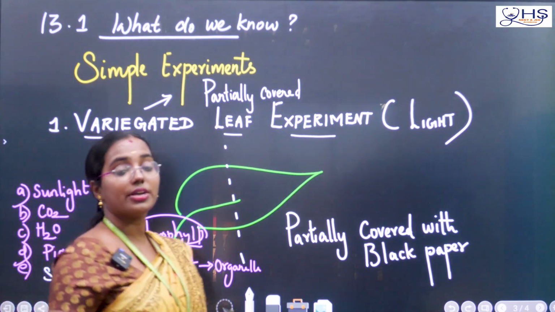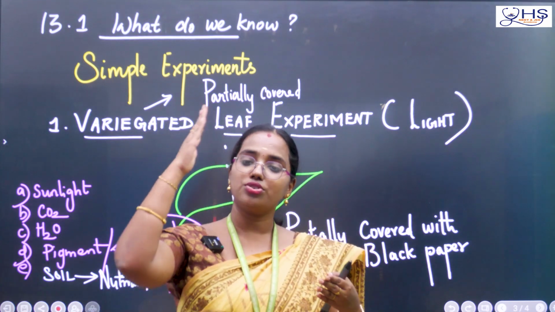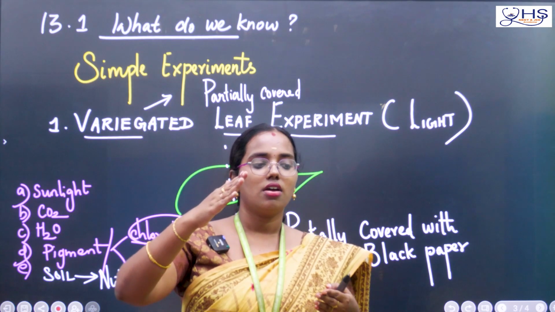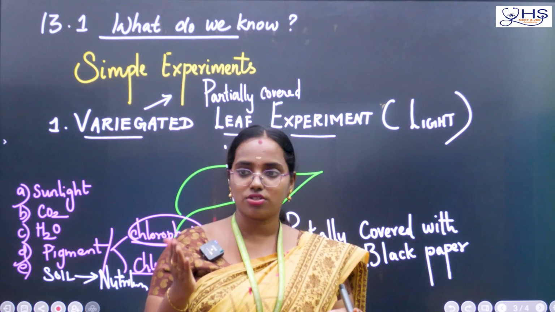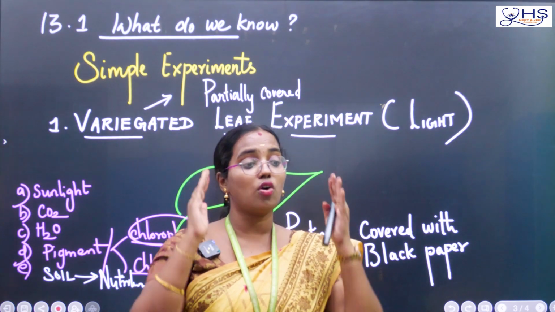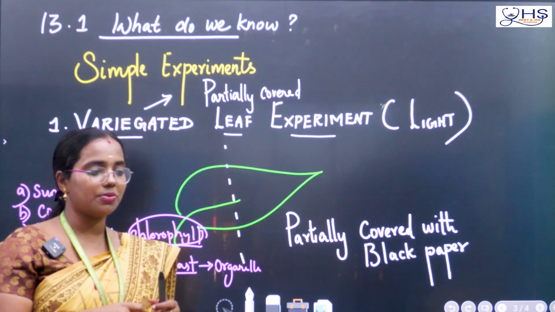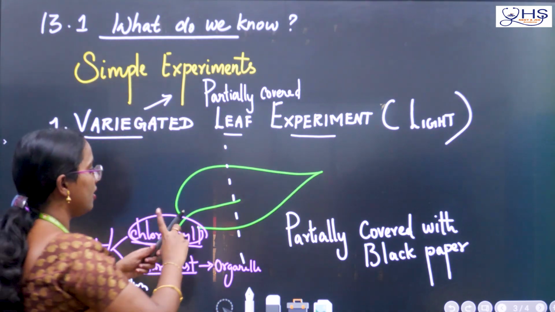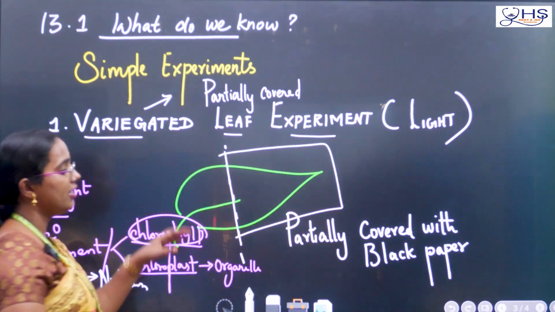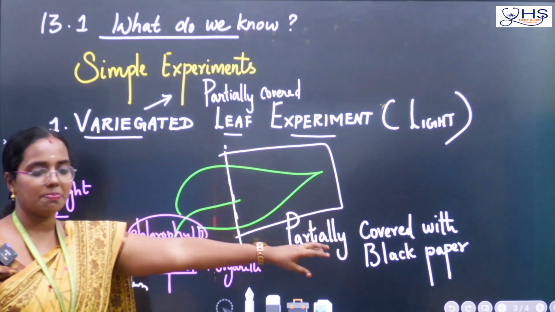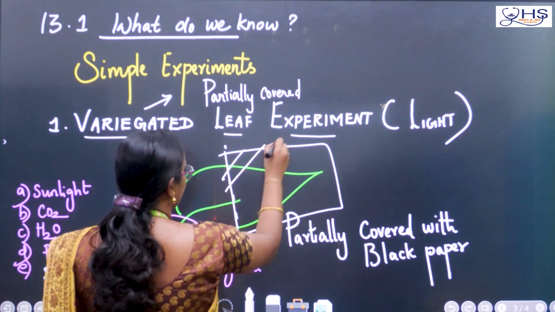So, if you want, today you can try. Even you can try at your home. You can take one leaf and you are going to cover the leaf partially. If you cover the leaf partially, then you are going to block something for that leaf. Yes or no? What are you going to block? You are going to block the sunlight for the leaf. Okay. So, outside in our ground, we can do that experiment. Today we are going to cover half of the leaf with something, some cloth or black paper. We can take any kind of material and cover it.